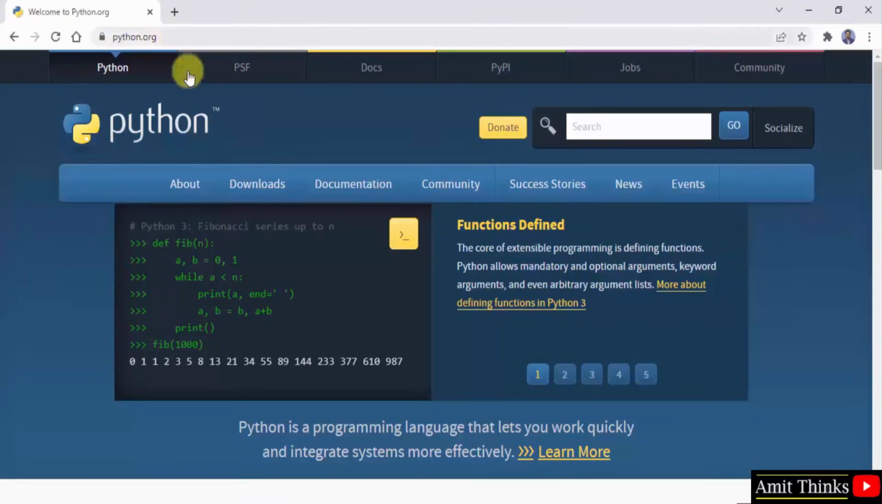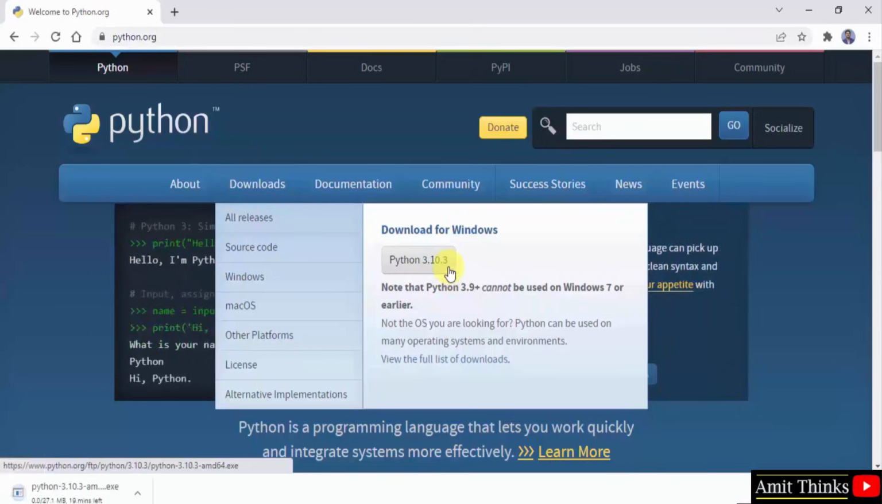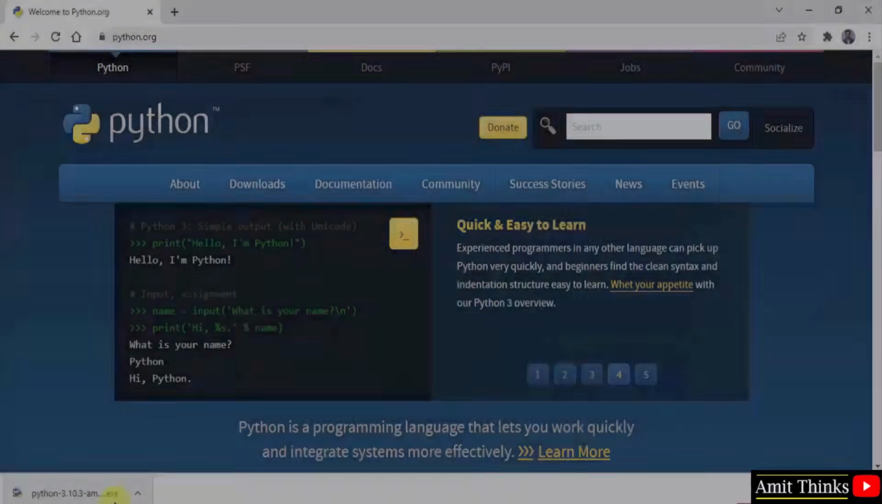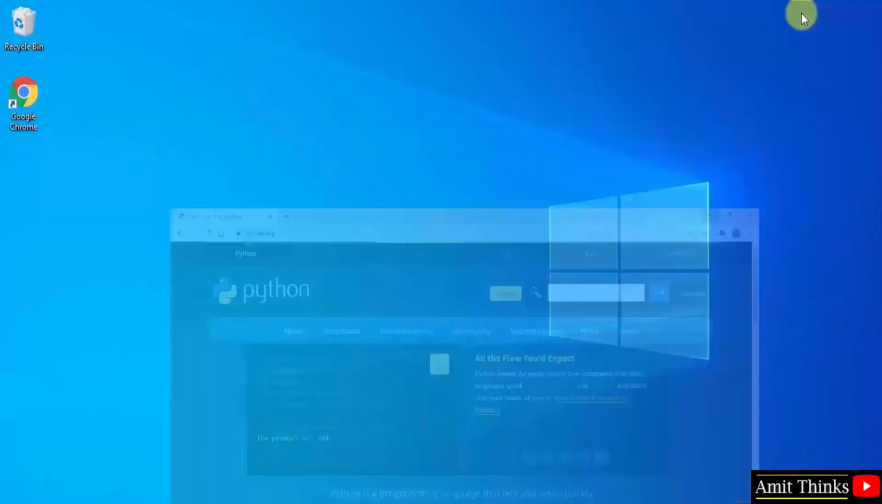Here it is, python.org. Just keep the mouse cursor on downloads. On keeping it there, always the current version is visible. So the current version is Python 3.10.3. Just click on it to download. The download started. It's only 27 MB. You need to wait for a few seconds. So guys, we have successfully downloaded the exe file. Double click on it to install. Minimize this.